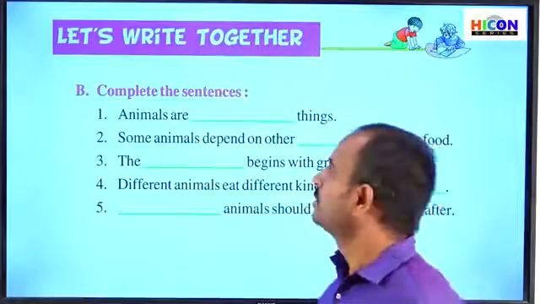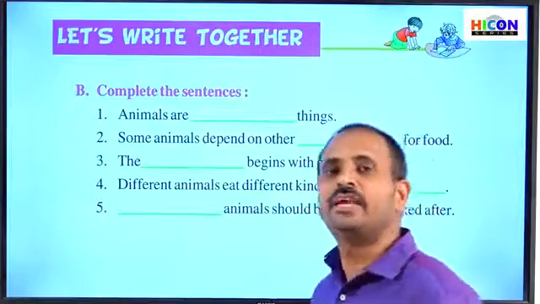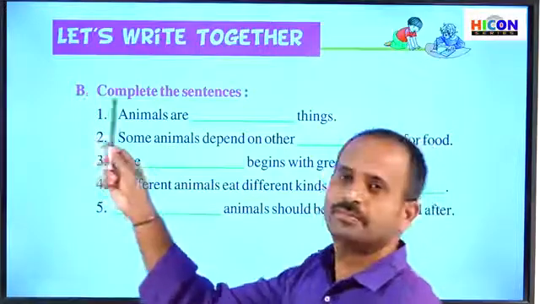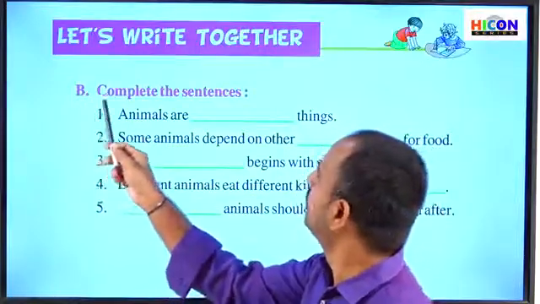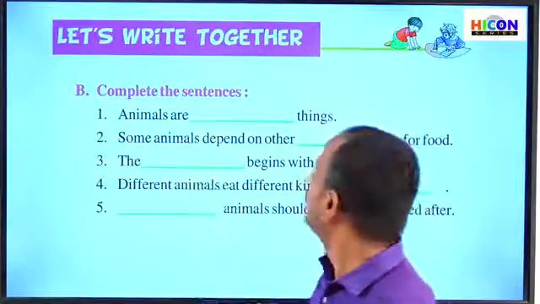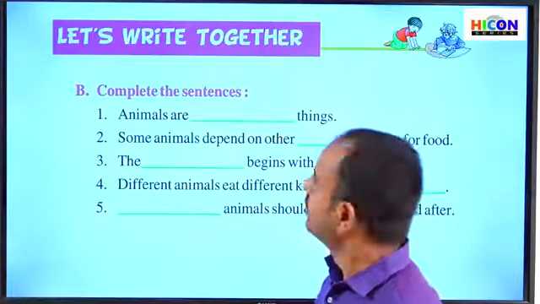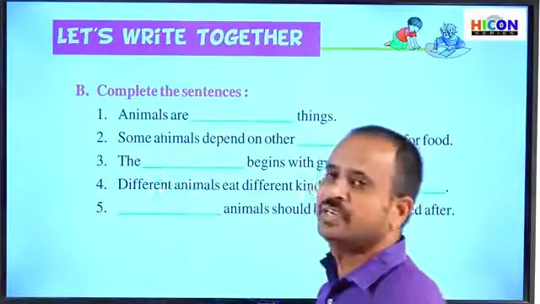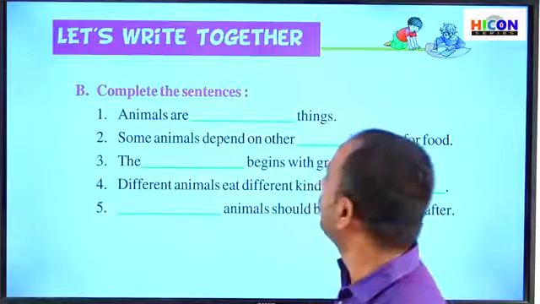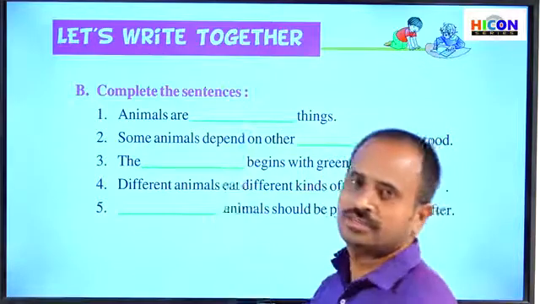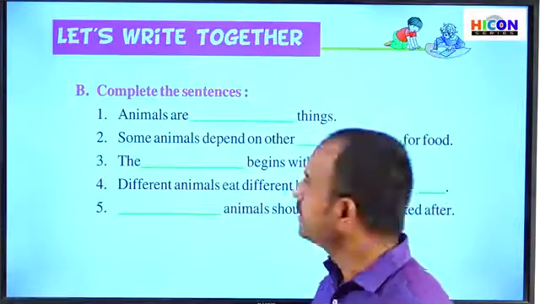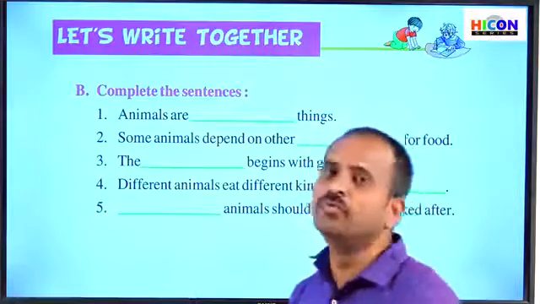So children, go to the second section in the activity part, that is section B. So what is section B? Complete the sentences. Children, here they have given five sentences, and we have to fill in the blanks in each sentence with a suitable word.